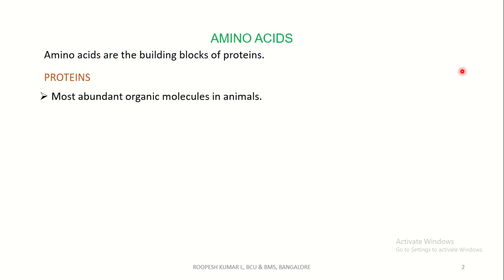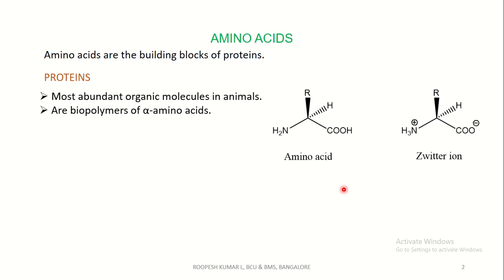Proteins are the most abundant organic molecules in animals, playing important roles in all aspects of cell structure and function. These are biopolymers of alpha amino acids, so named because the amino group is bonded to the alpha carbon atom next to the carbonyl group. That is, this is the amino group which is attached to the alpha carbon atom. This alpha carbon is attached to the carbonyl group. So this is an alpha carbon atom, which is a chiral carbon.